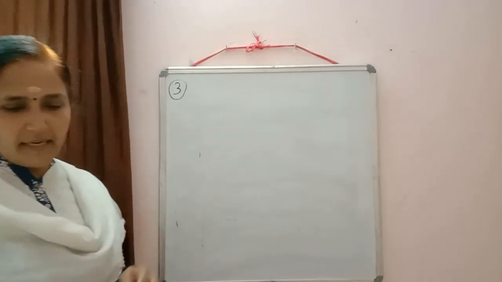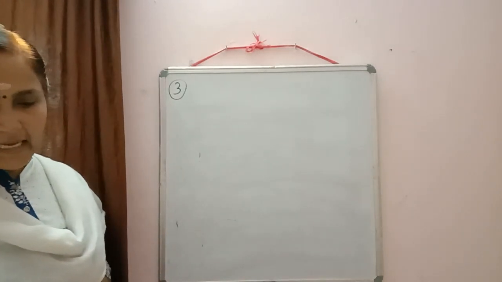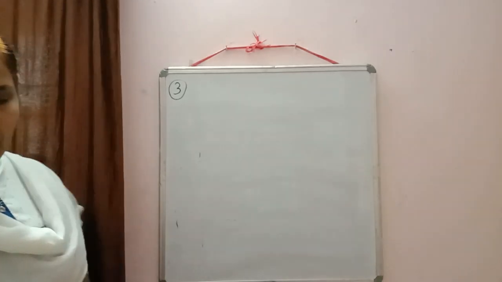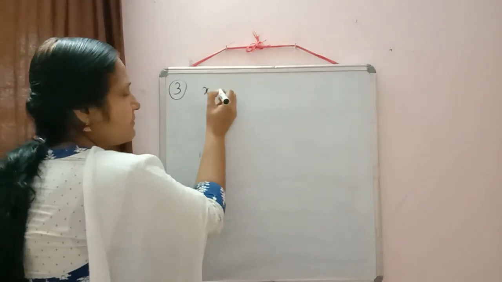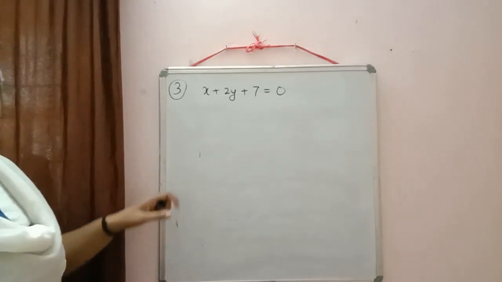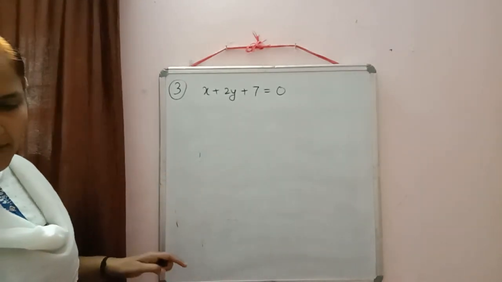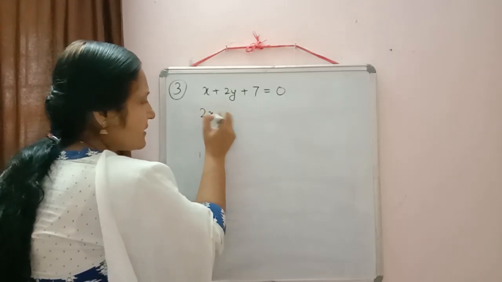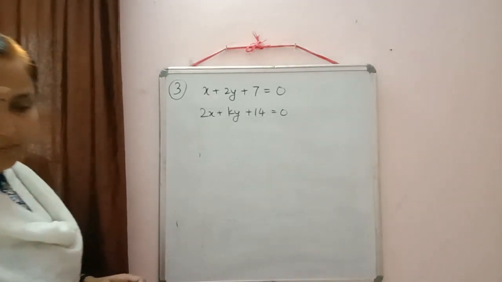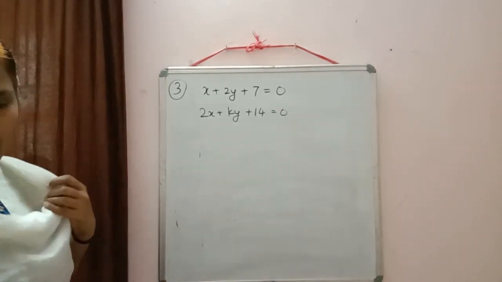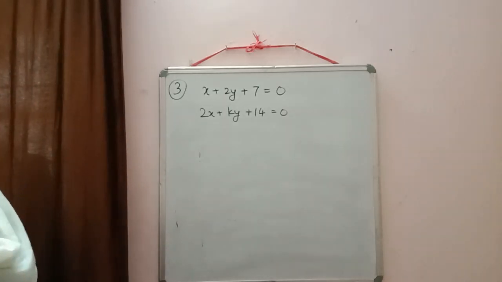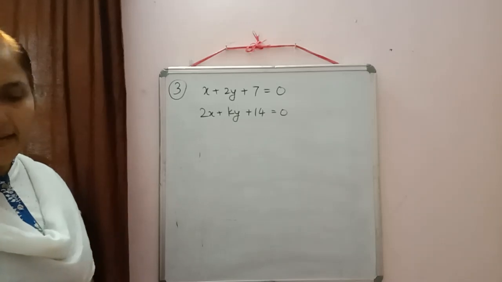Write down question number 3. For what value of k will the equations x plus 2y plus 7 equal to 0 and 2x plus ky plus 14 is equal to 0 represent coincident lines?